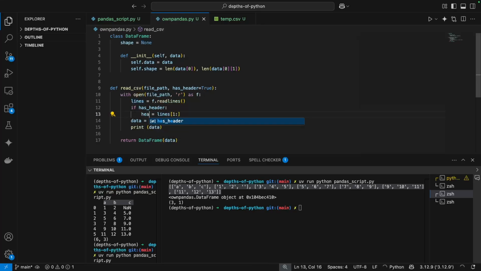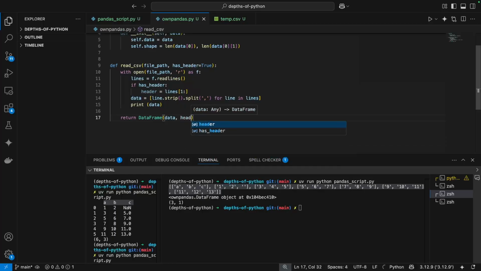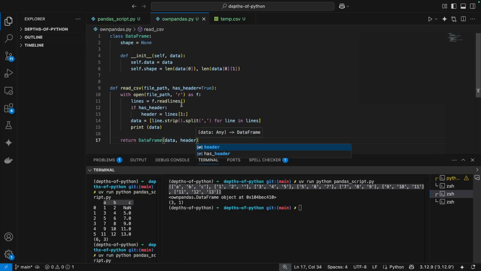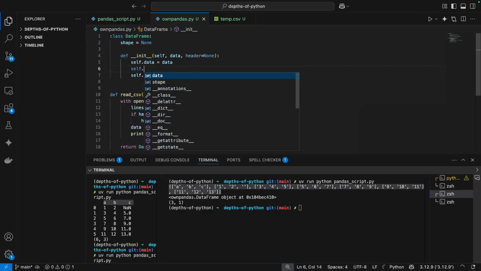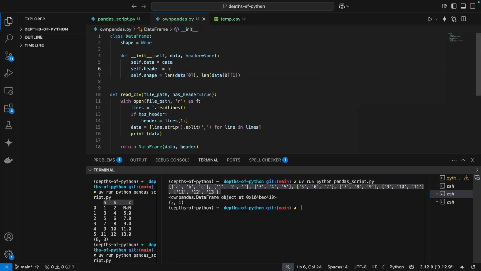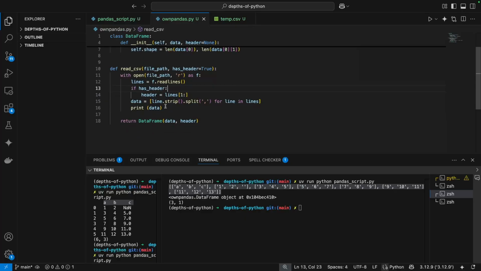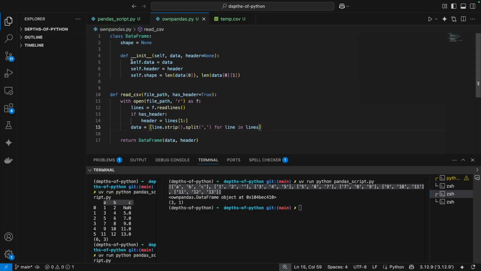So let's persist this as header, and to the data frame we'll pass both the data and the header. Now don't worry about the logic, just see how I am constructing this one step at a time. Header can be None, of course, self.header equal to header. Now let's remove this. Now I have a data frame with data, header, and its shape.